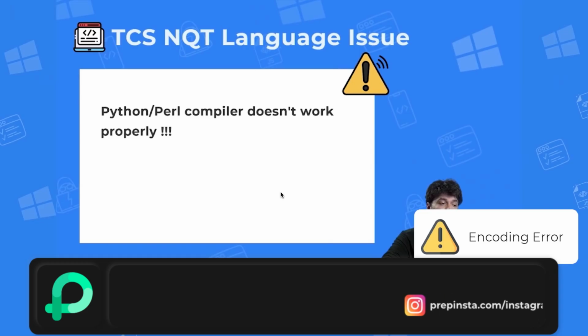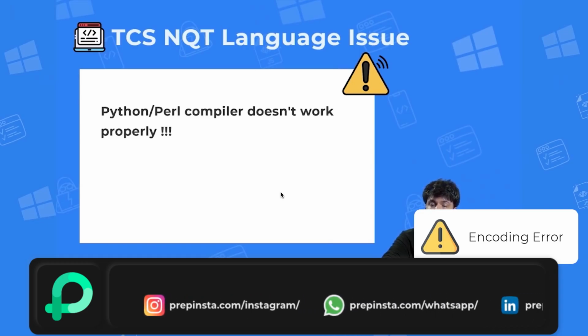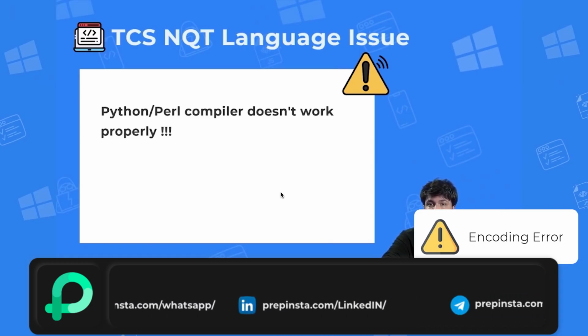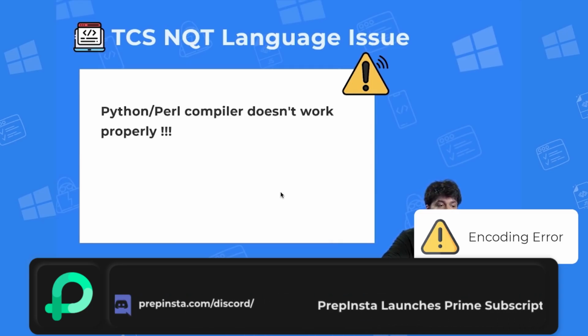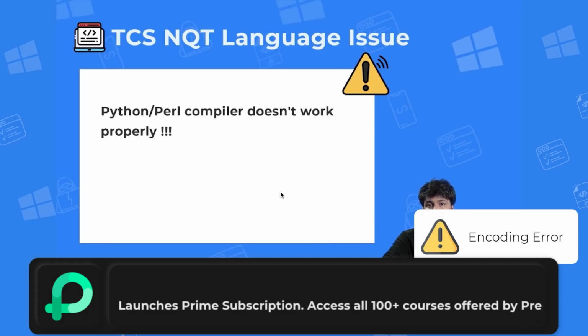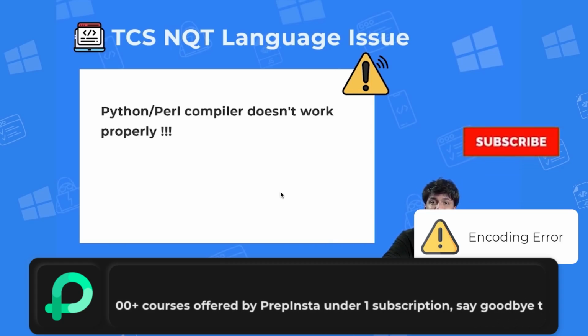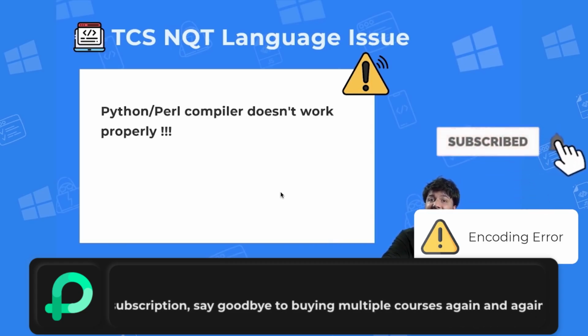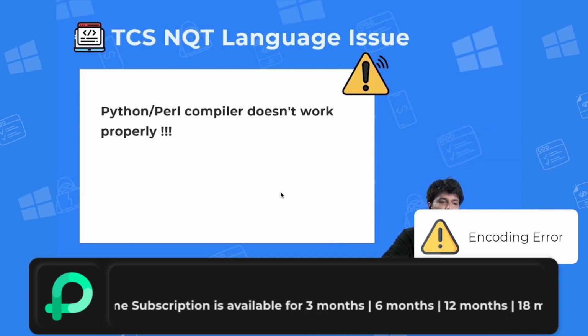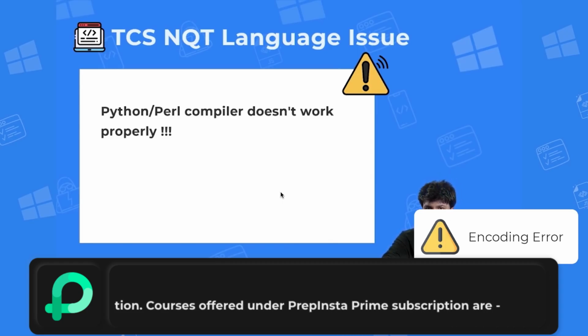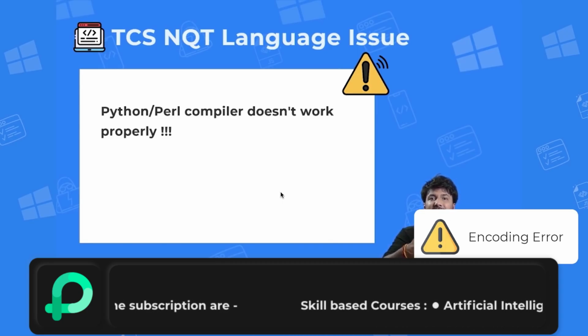We hope that they will fix this time, but you can't be sure about it. So you don't want to waste like 90% of your time coding, and then when the 10% time is left, you compile it and the program is not running because of these issues. We tell this thing every year. Then students are like, okay, Prep Insta, who cares about what Prep Insta says, right? I love Python, I'll code in Python, and then they regret.